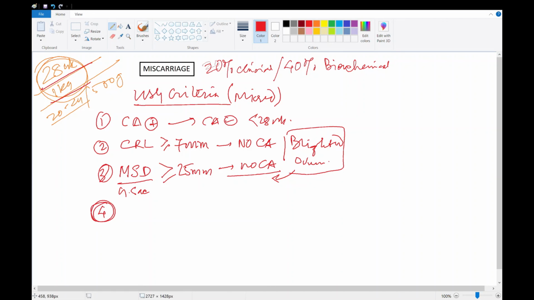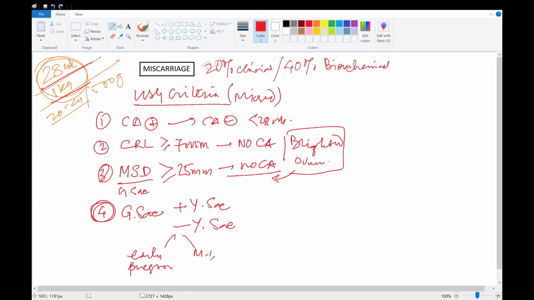And the fourth ultrasound criterion is whenever a G-sac is seen, with yolk sac within it or without yolk sac within it, but no cardiac activity, it can be either early pregnancy where cardiac activity is yet to form